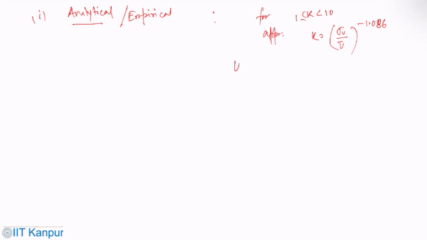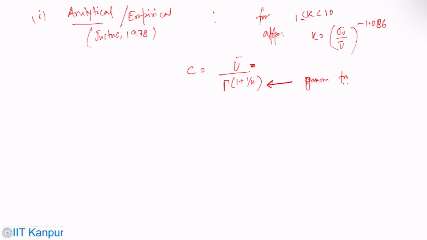Then what one can get is C equals U bar by gamma of 1 plus 1 by K. But obviously you still need to evaluate the gamma function here. So this is the first one. This was by, again, Justus in 1978.